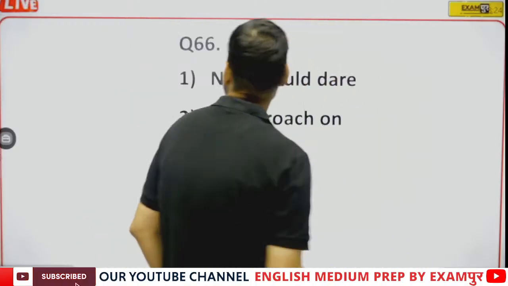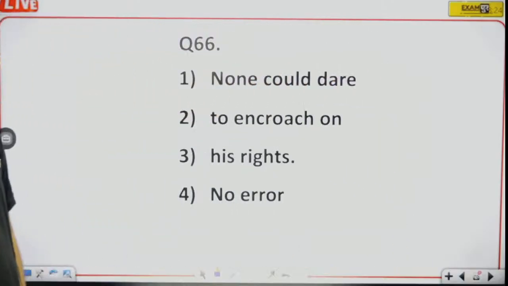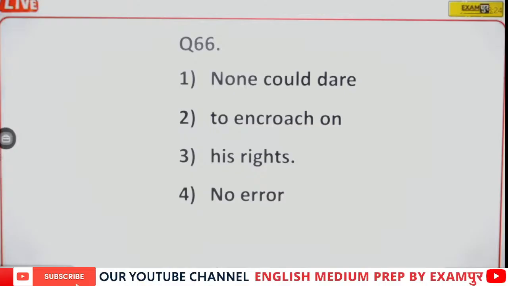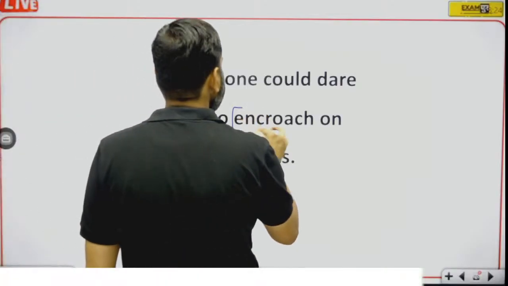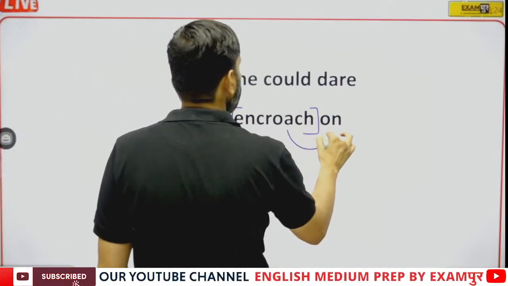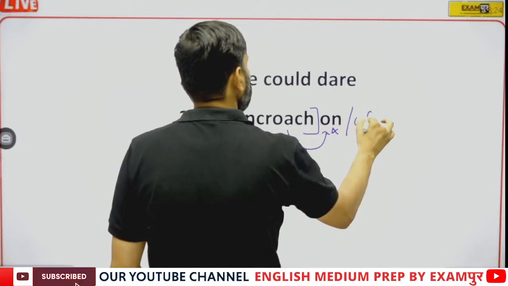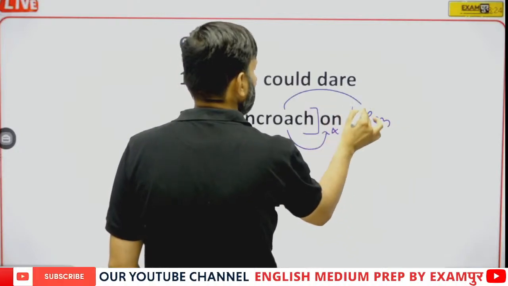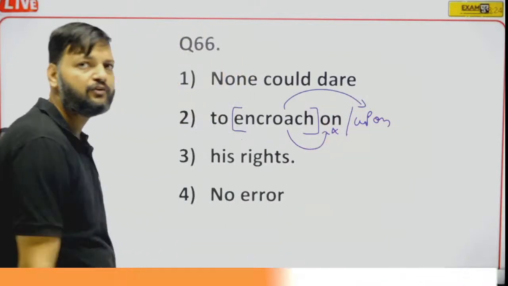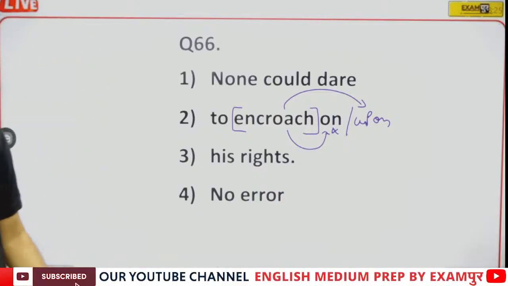Question number 66. None could dare to encroach on his rights. The word encroach is always followed by upon. So this is prepositional usage, right?